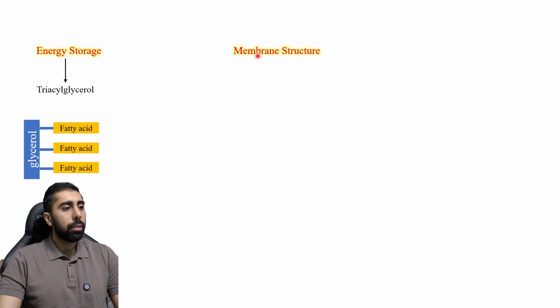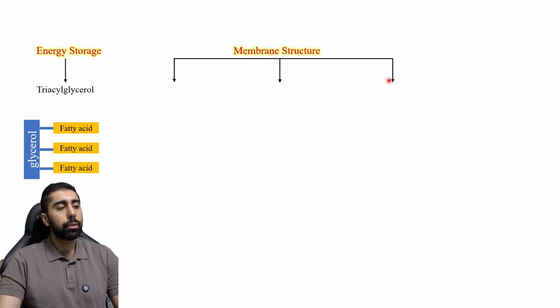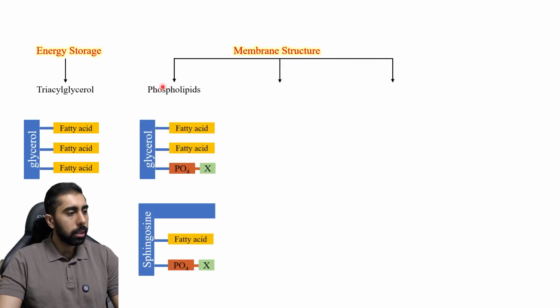The second function of lipids is that they are used by our cells for their membrane. They create the structure of membrane and they have many different types. First one is phospholipids. Phospholipids have two different molecules. The first one here is a molecule with a glycerol backbone, which has two fatty acids and a phosphate group. A glycerol as a backbone, two fatty acids, and a phosphate group.